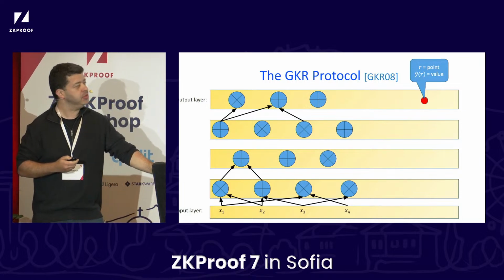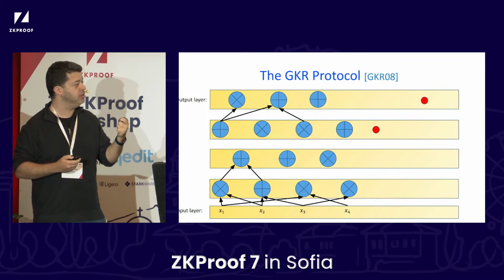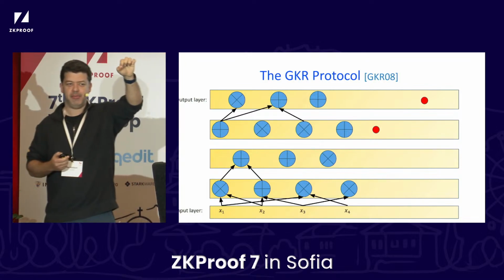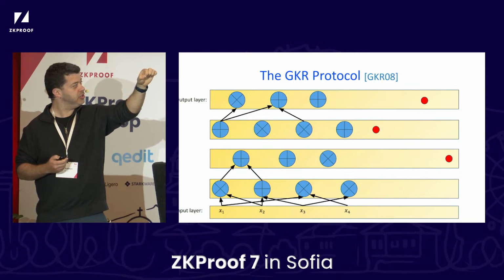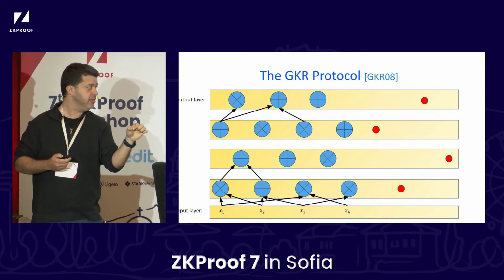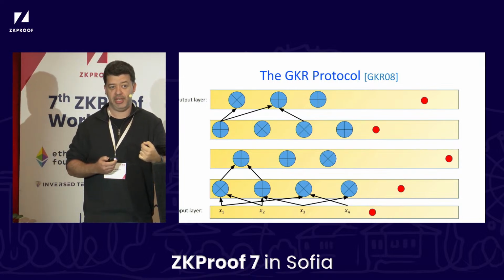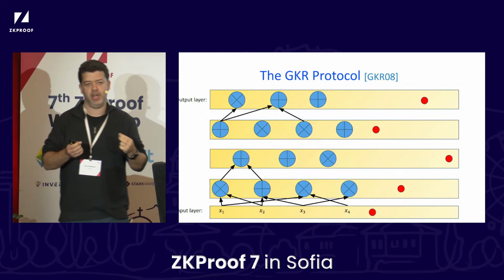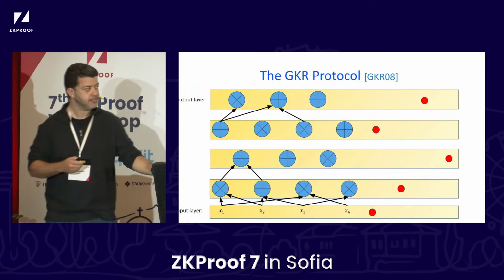Now what we'll do is we're going to run some sort of interactive reduction protocol that reduces a claim about the output layer to a similar claim about one layer below it. Okay, so now we get a claim about one layer below it. Now we run this interactive reduction step again, and again, and again, until eventually we get a claim about the input layer. Okay, I'm not going to describe how this interactive reduction protocol works, but it's basically based on the sum check protocol, which you probably heard about.